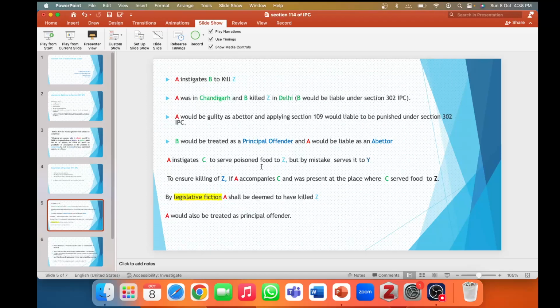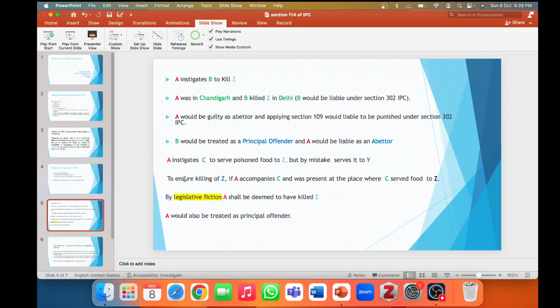But when we talk about this poisoned apple case or poisoned food case, in the second example, A had accompanied the child and was sufficiently nearby to render assistance. If it was a violent crime, and he felt that some kind of assistance is required for killing Z, he was there to provide that assistance.